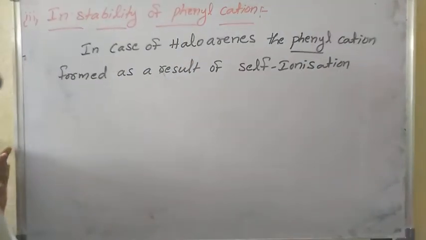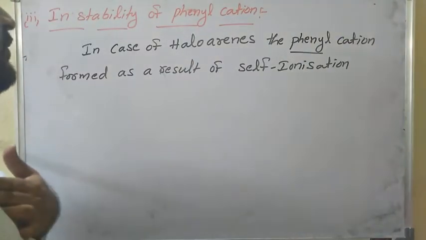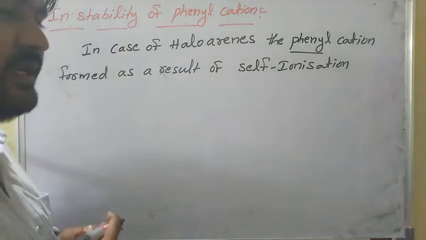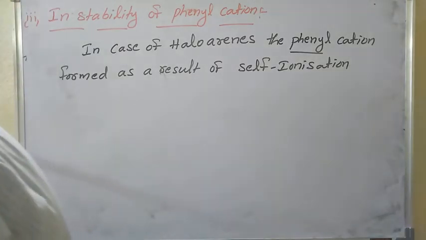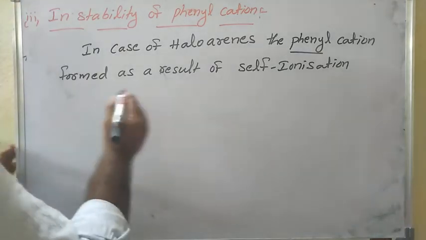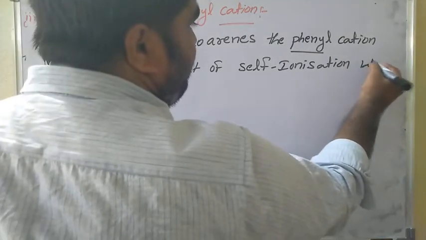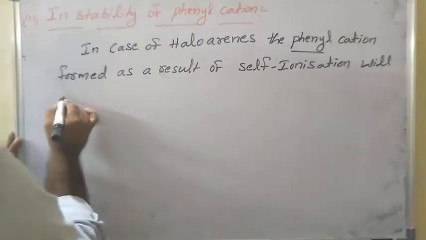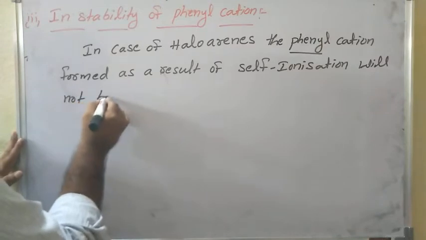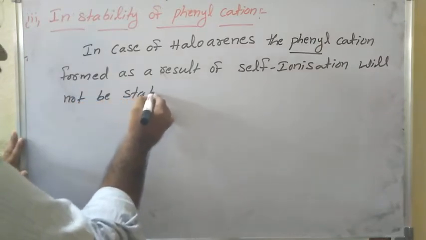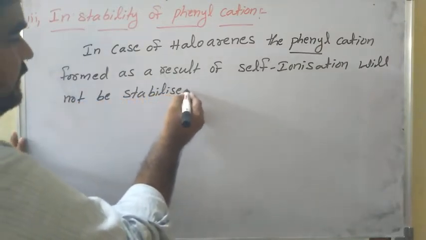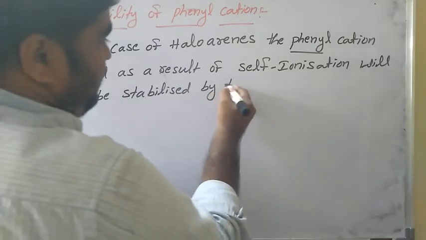See, in case of haloarenes, the phenyl cation formed as a result of self ionization will not be stabilized by resonance.